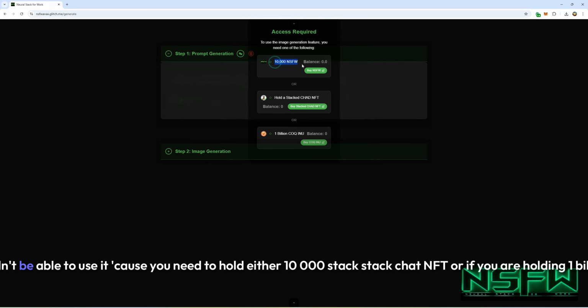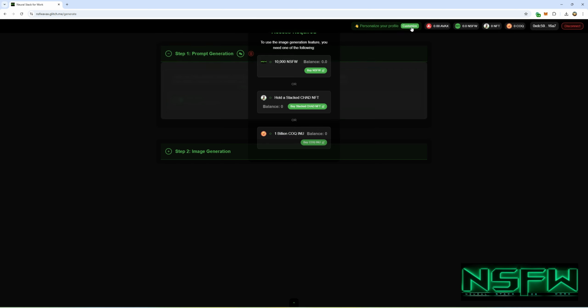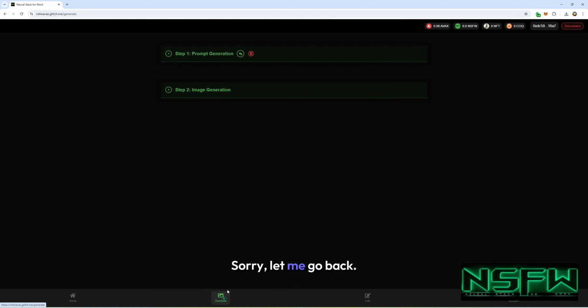So at this point, you wouldn't be able to use it because you need to hold either 10,000 stack, stack chat NFT, or if you are holding 1 billion cock in you, you could. But this is a brand new wallet. I don't have any of that on there. You can see those are listed there as well. The customize takes you to that profile. Sorry, let me go back.